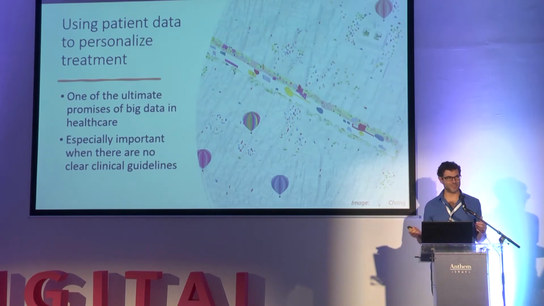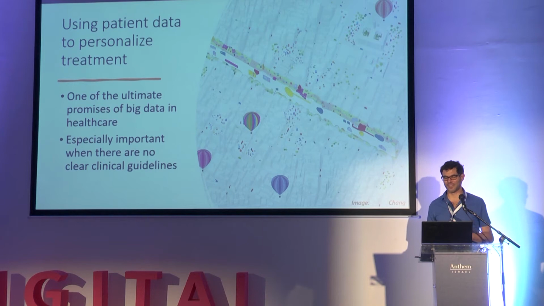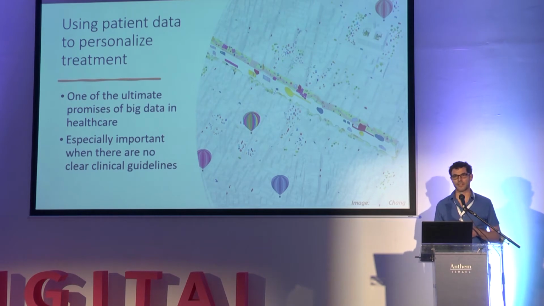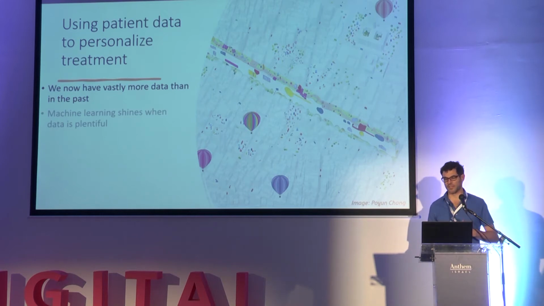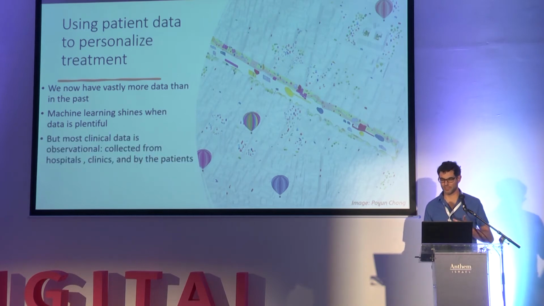So personalized treatment, okay, we've all heard today about personalized medicine. So I'm focusing on the idea of how can we take data and learn how to personalize treatment per patient. And that is one of the ultimate promises of big data in healthcare. And it's especially important when there are no clear guidelines, right? If there are no clear guidelines, maybe the clinicians need help from us data scientists to do better. And of course, we have vastly more data than in the past. And as we all know, machine learning shines when we have a lot of data. That's where we can best use machine learning.